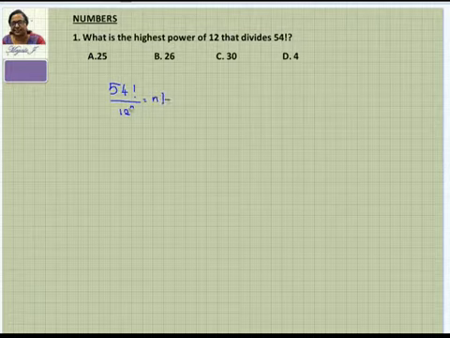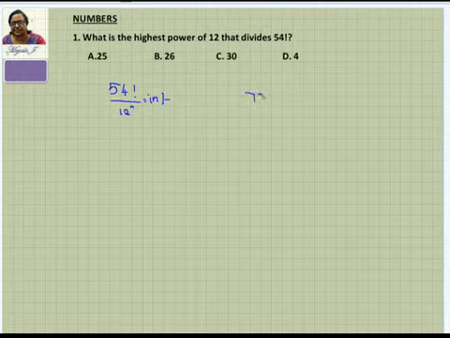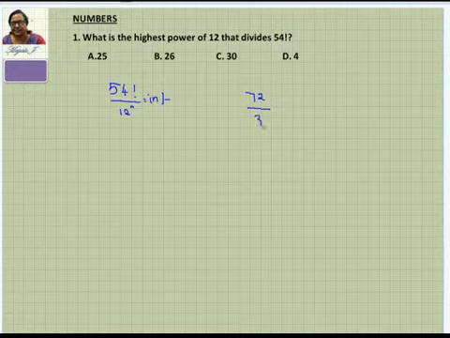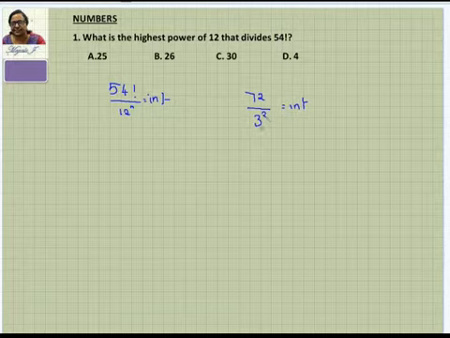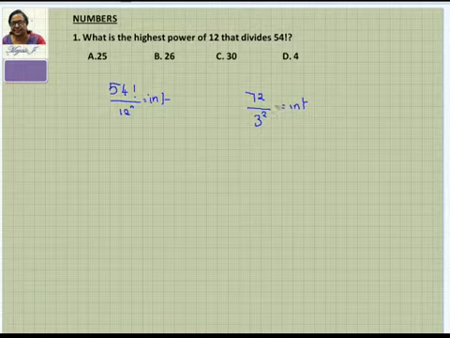If this is not clear, I just want to show you this. If I give you 72, and if I ask you, when you divide 72 by 3, you get an integer as a value. So 72 is divisible by 3. I just want to know how many 3s you can divide this by. Can I divide by another 3? Can I just say the power is 2? 72 divided by 3 square, that is 72 by 9. It is still an integer. So there is possibility, right?